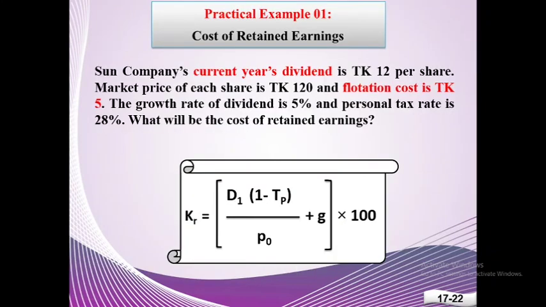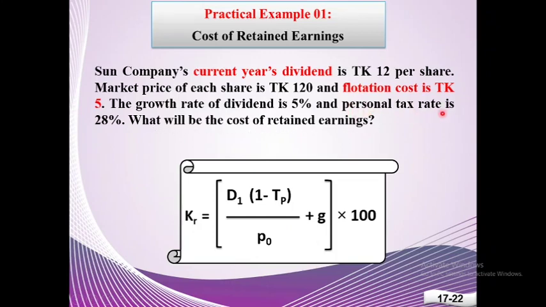Here we see a practical example of cost of retained earnings. Sun Company's current year's dividend is Taka 12 per share. Market price of each share is Taka 120 and flotation cost is Taka 5. The growth rate of dividend is 5% and personal tax rate is 28%. So what will be the cost of retained earnings?